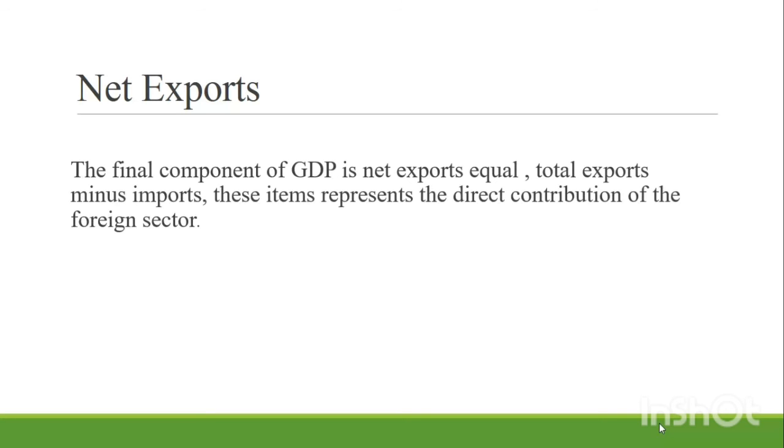Purchases of foreign goods like imports are subtracted from GDP because these goods were not produced within the country. Any product or goods that are produced within the country and sold abroad, called exports, are included in GDP.